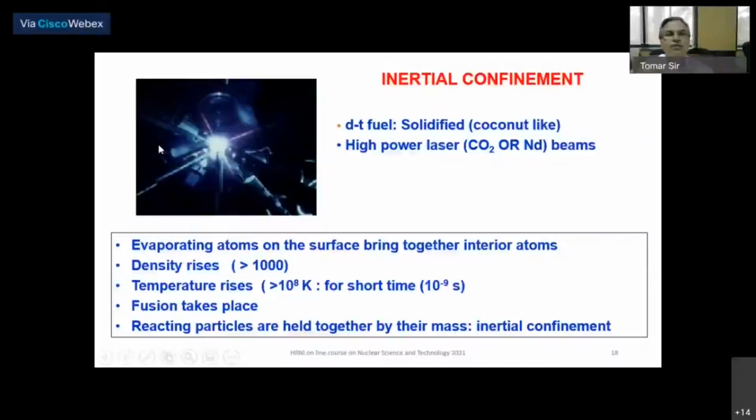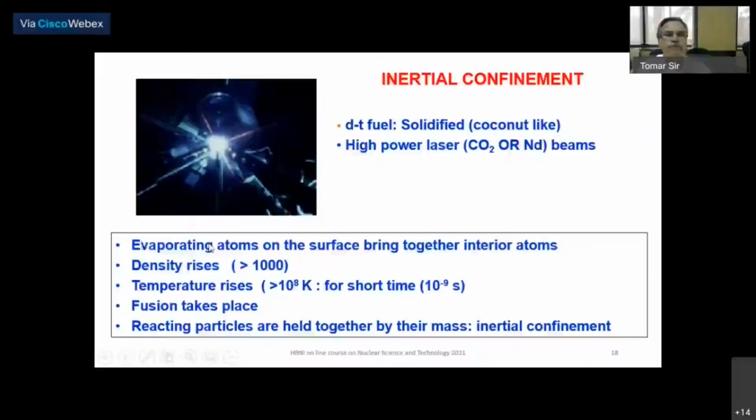When you bombard this solidified fuel, this will ablate the molecules from the surface, and these ablating molecules will give a kick to the inner atoms or molecules, and there will be compression of the pellet, the solidified fuel, so the density will increase.